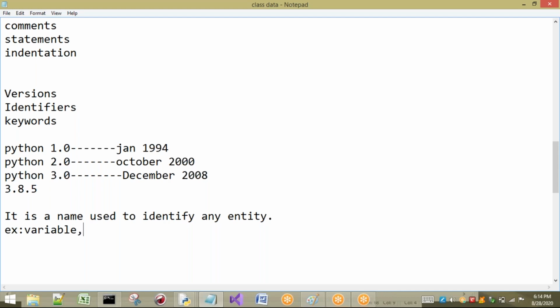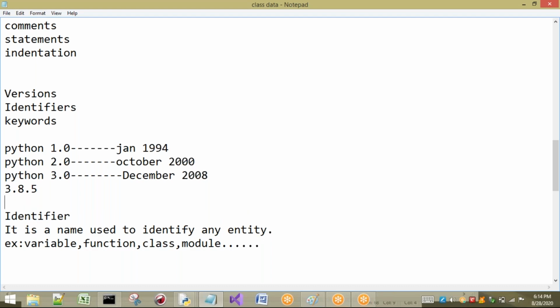Next, it may be a function. It may be a class, or it may be any other thing. It may be a module, and so on. That means to identify anything in Python, we have to use the concept of identifiers. It is a name used to identify any entity. I am going to give you some examples for this identifier before going to see the rules.